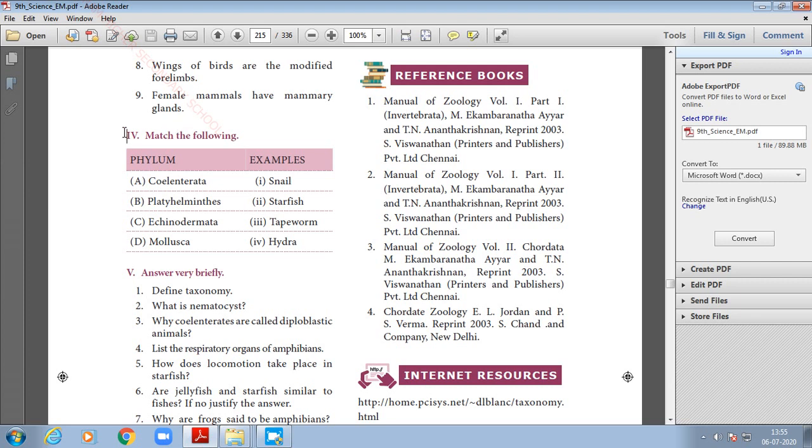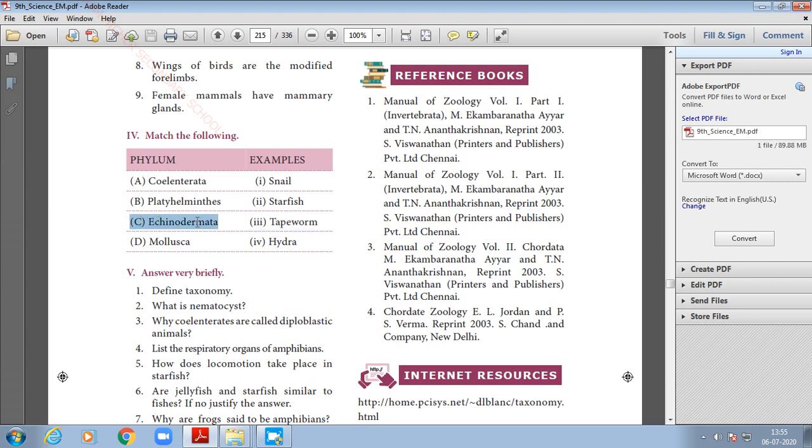Okay, next, fourth Roman letter, match the following. On the left side they have given different phylums and on the right side they have given examples. Here you have to match the examples with the phylum. The answer for A, Coelenterata, is Hydra, fourth one. The answer for Platyhelminthes, third option, tapeworm.